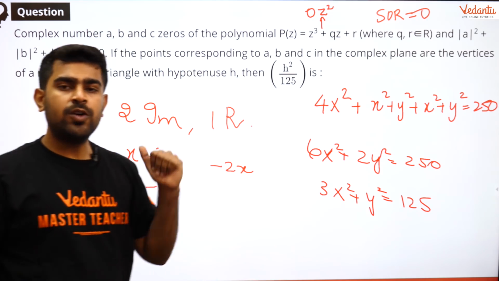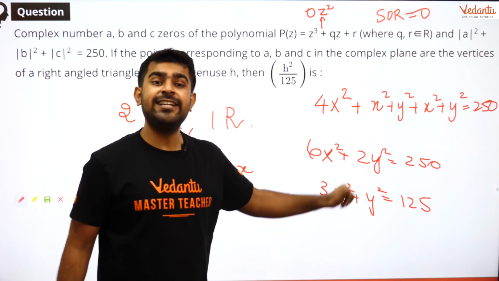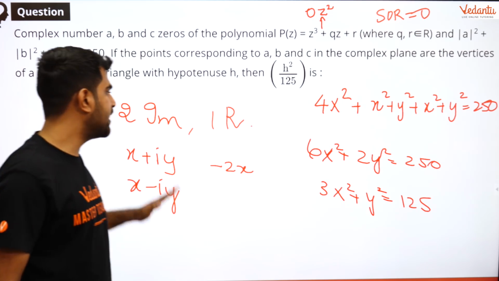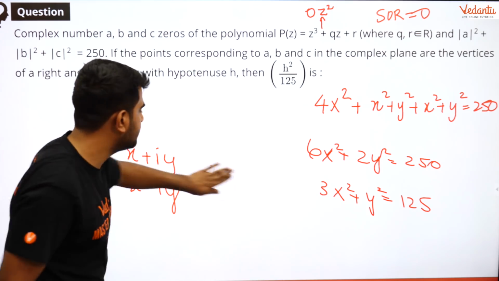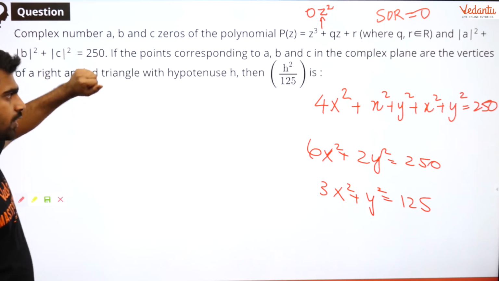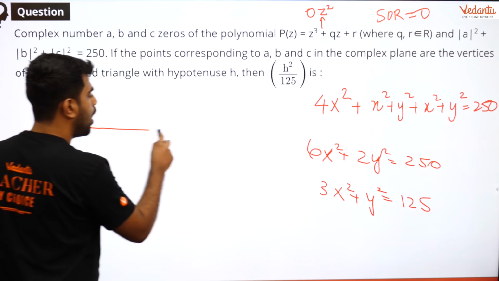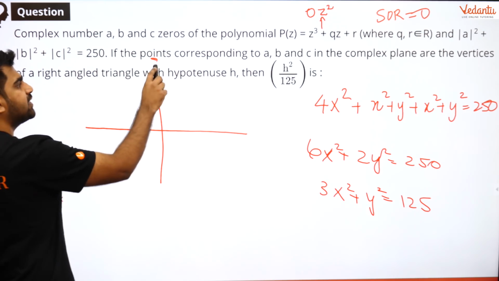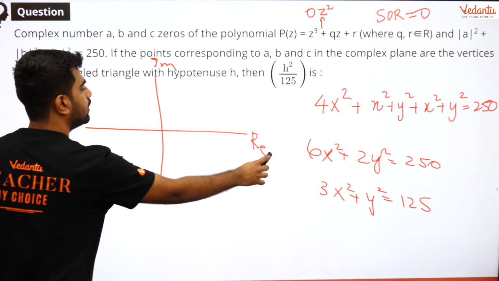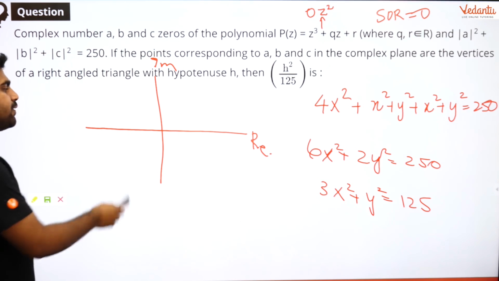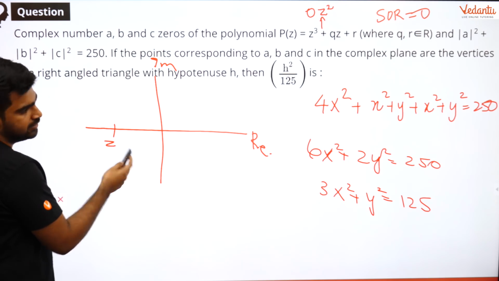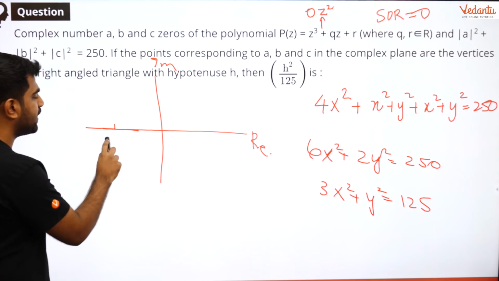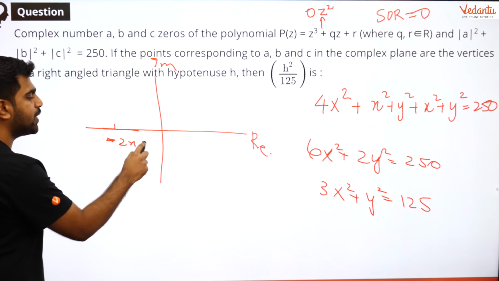Okay guys, so now after I get this relation, I need to look at the diagram to comprehend this even more. Okay, so let me erase this. I hope this part is clear. Now let me draw the diagram how it looks like. So let's say this is my Argand plane, this is my imaginary axis and this is my real axis. Here I have my point Z3, that is my root 3. My root 3 is real, right? This is my real root, let's say minus 2x comma 0.